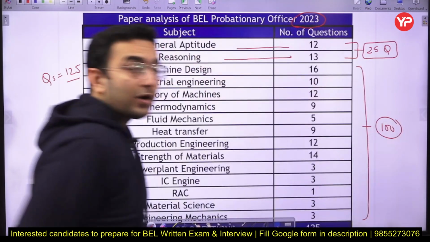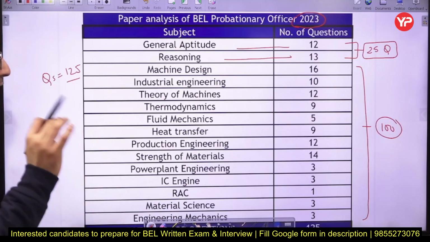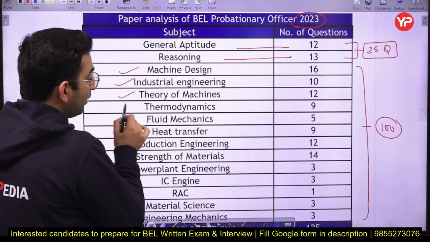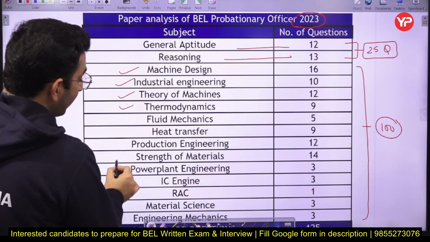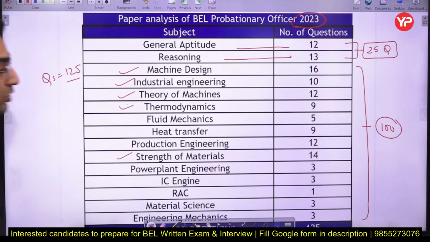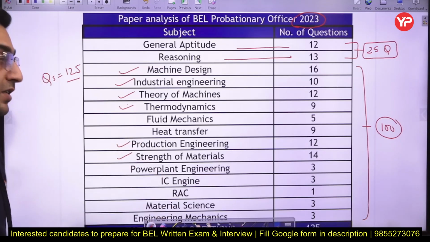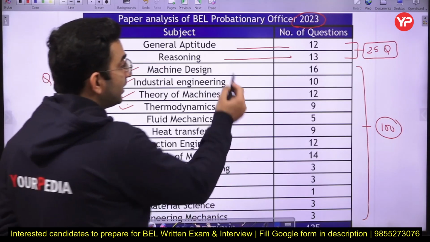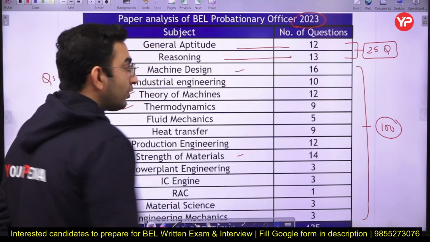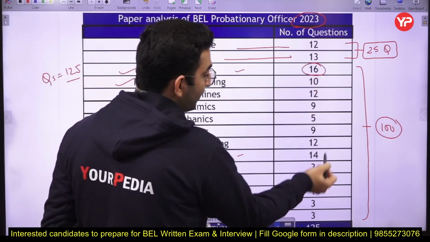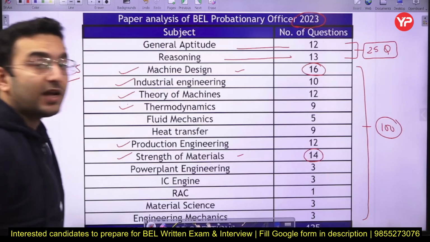In the technical part, the majorly asked subjects are machine design, industrial engineering, theory of machine, the thermal portion, as well as strength of material. These are very important as per the previous year exams. Strength of material and machine design are both related to engineering mechanics, and 16 plus 14, that is 30 questions, are directly asked from the mechanics part.